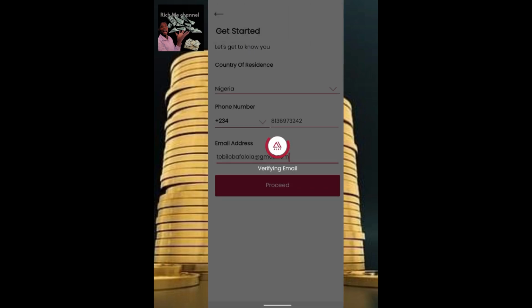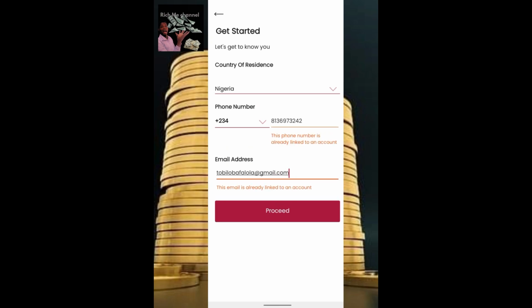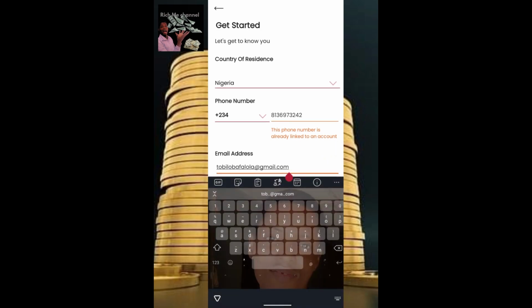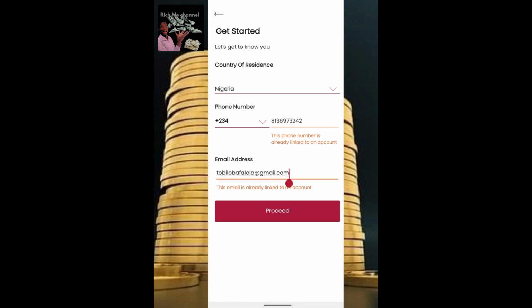I'm trying to open this with an existing email account, and you're going to see what they tell me. They tell me that this phone number already exists, and the email as well. But if you are doing your own, they are not going to tell you that, since you don't have an account on this app before.